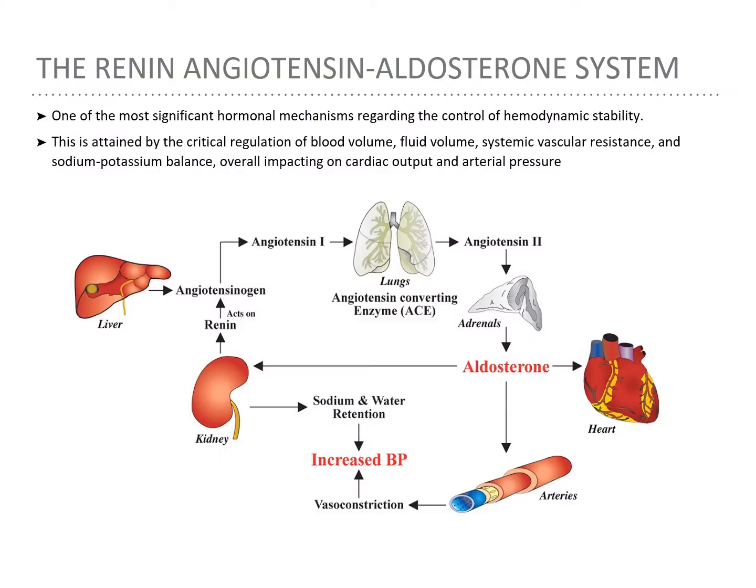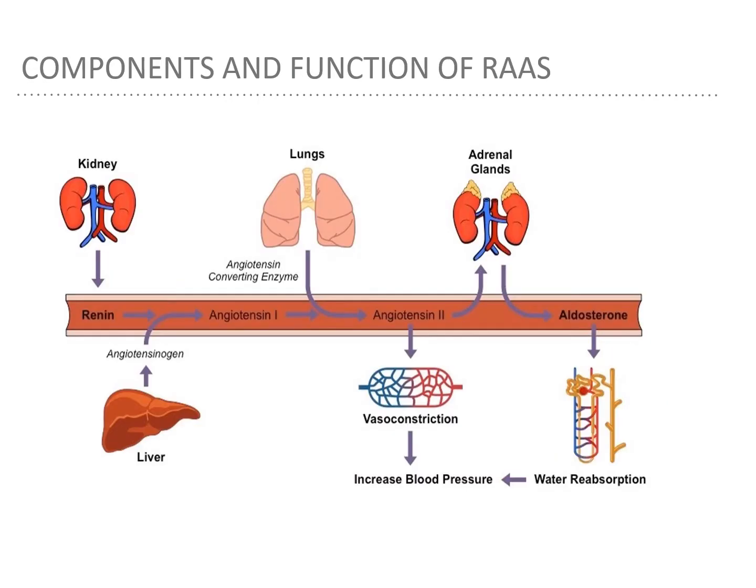The renin-angiotensin-aldosterone system is one of the most significant hormonal mechanisms regarding the control of hemodynamic stability. This is attained by the critical regulation of blood volume, fluid volume, systemic vascular resistance, and sodium-potassium balance, overall impacting on cardiac output and arterial pressure. Involving the crucial homeostatic mechanisms of renin, angiotensin II, and aldosterone, RAAS aims to elevate bodily blood pressure in response to decreased renal blood pressure.